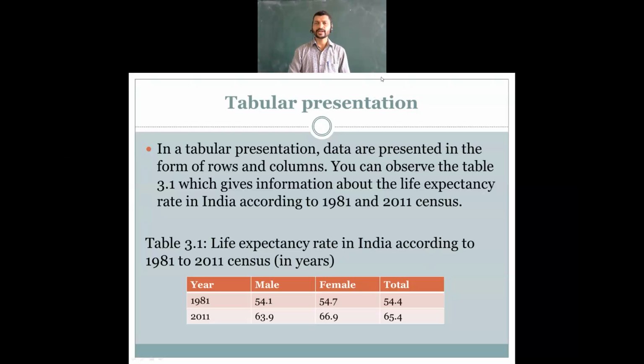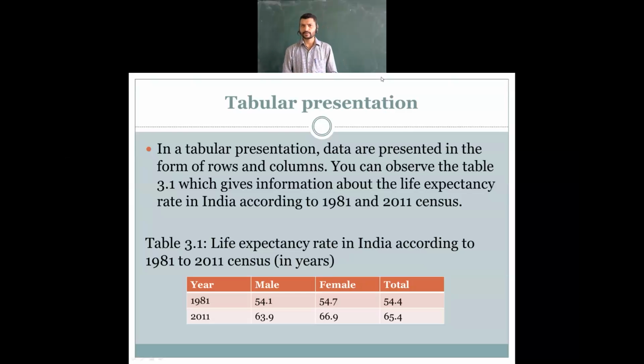So, as we know, we are going through the fourth chapter of our economics, presentation of data. As per the previous session, we discussed the presentation of data, how we most probably present the data. The first part was totally based on the theoretical, descriptive presentation, which we can call textual presentation. Then second comes the tabular presentation of data.